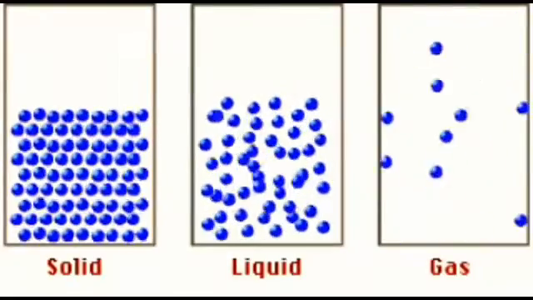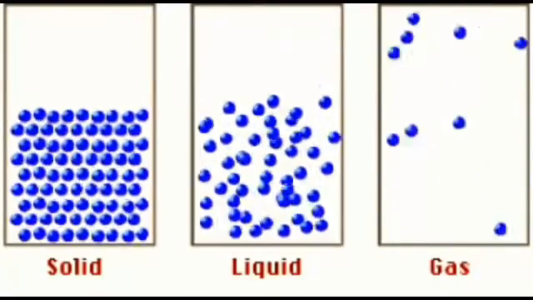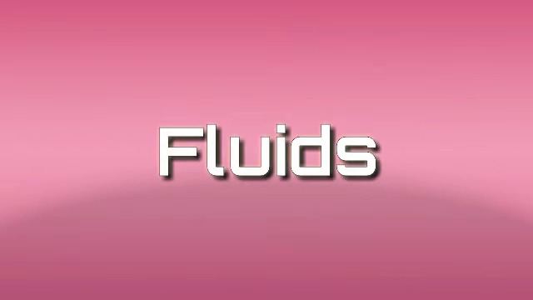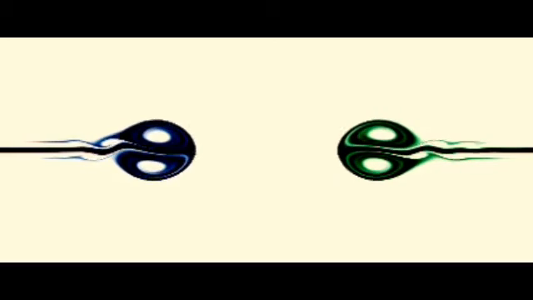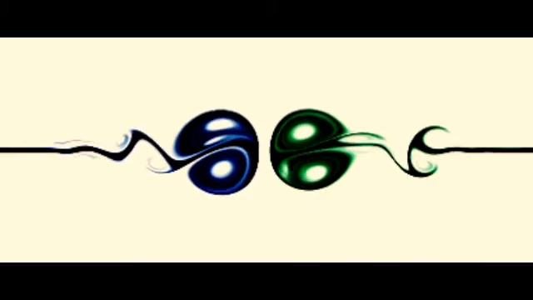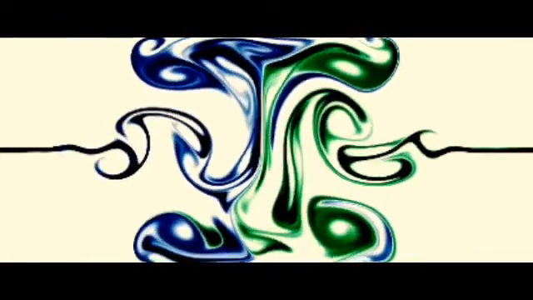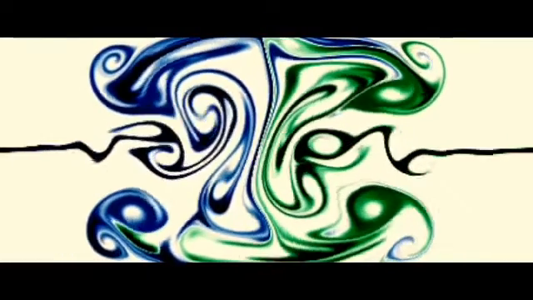Now we understood the fundamentals of matter and its atomic arrangements. So now we are going to enter into the core topic, fluids. So we have a question: what are fluids? What is the definition of a fluid? Anything that flows freely is considered to be a fluid. So we know that the liquid state and the gaseous state are considered to be fluids because both the liquid and gaseous states can flow freely.